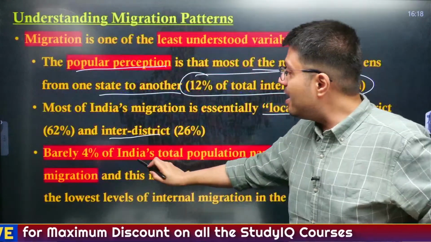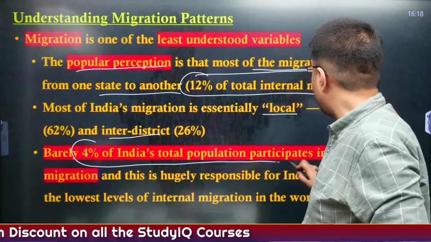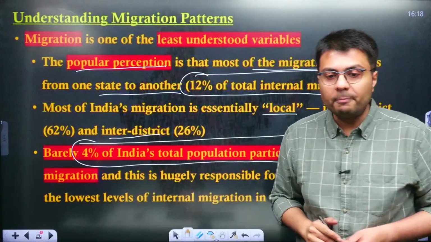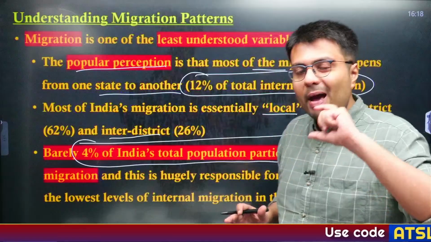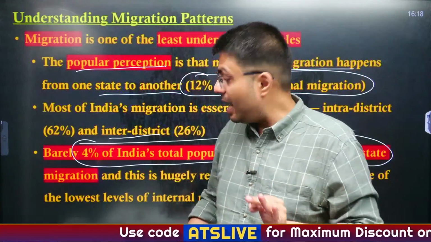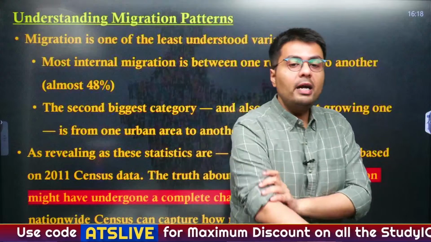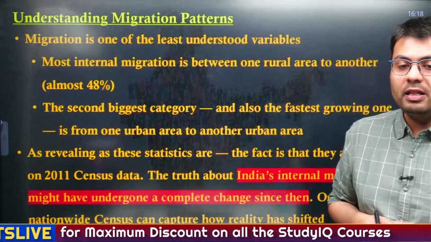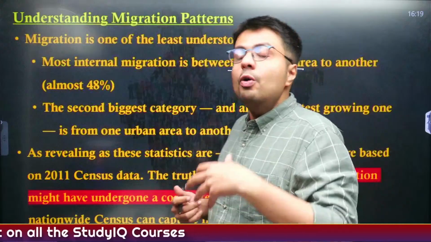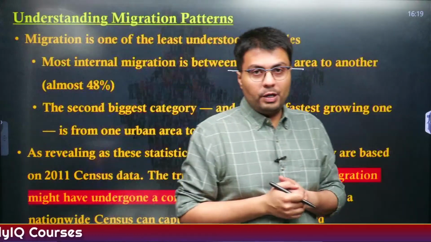And barely 4% of India's total population has participated in interstate migration. This shows that the idea people have about migration is very incorrect, right? Similarly, most of the internal migration happens from one rural area to another rural area. What do you think may be the core reason for this particular factor?